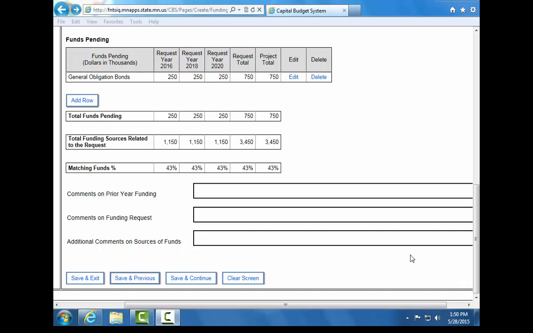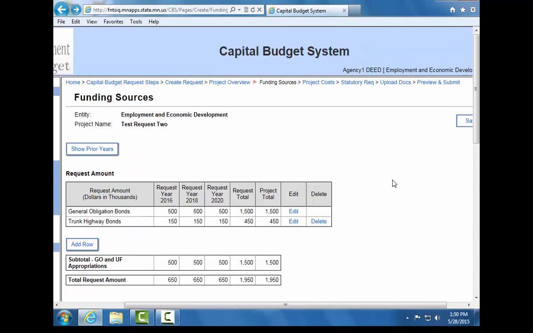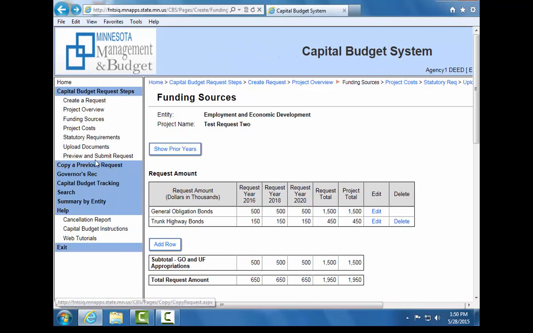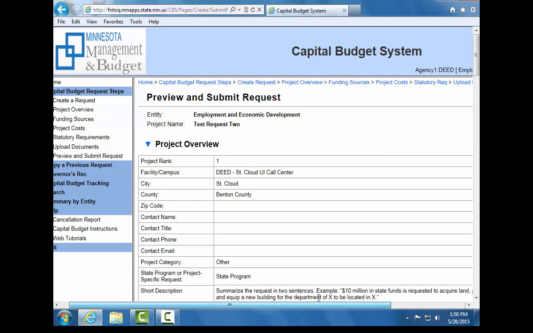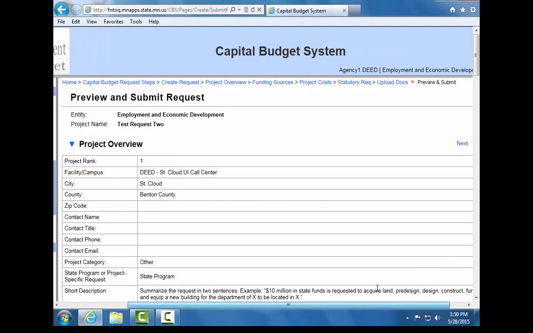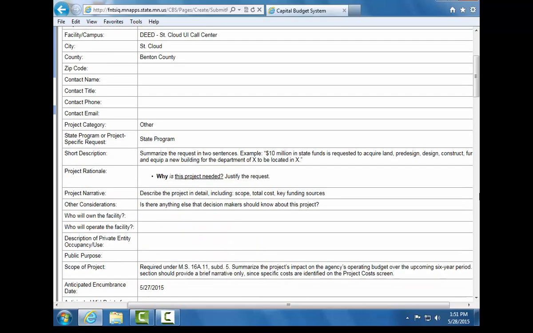Navigate to the Preview and Submit screen. Users are able to access this screen by either scrolling to the very top and selecting Preview and Submit from the breadcrumb menu, or selecting Preview and Submit Request from the left-hand navigation. This screen will display all of the information that you have entered in the capital budget system regarding this request.